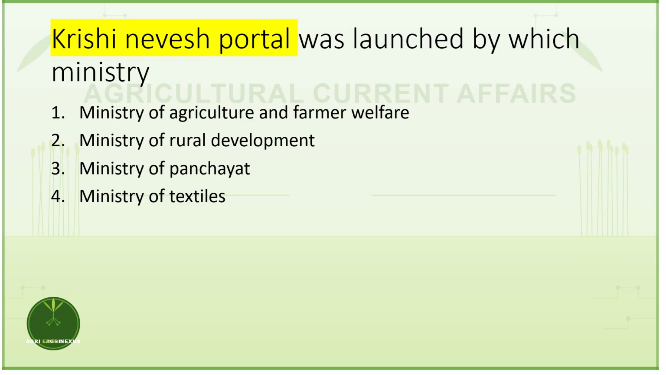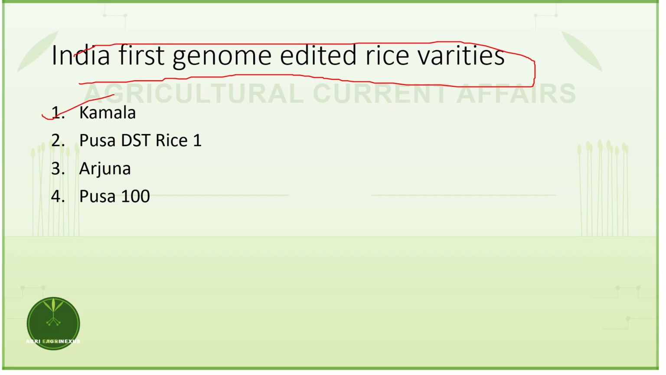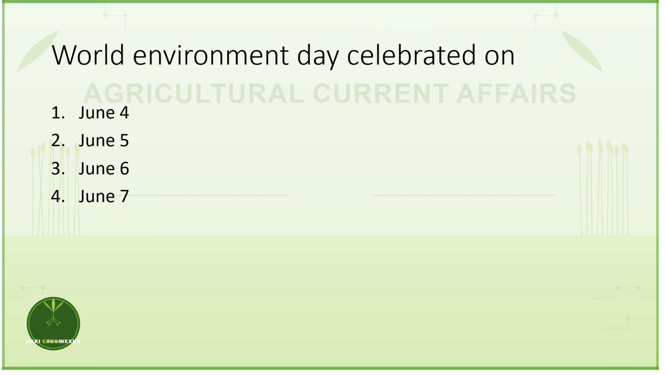Krishi Nivesh portal was launched by which ministry? This portal was to encourage agri entrepreneurship, agri clinics and business in agri farming. The ministry which started this Krishi Nivesh portal is the Ministry of Agriculture and Farmers Welfare. Next, India's first genome edited rice varieties are Kamala and Pusa DST Rice 1. Both are India's first genome edited rice varieties. Farm to Home program was launched by? Answer is Andhra Pradesh. World Environment Day was celebrated on June 5th.